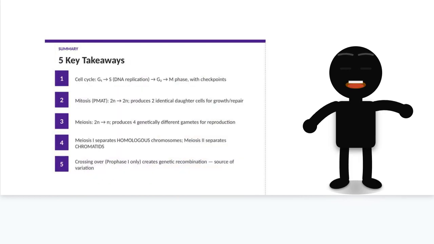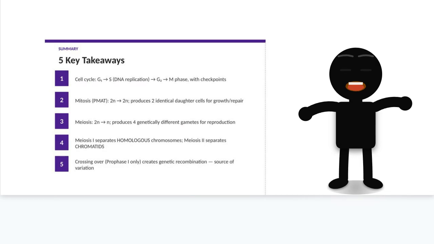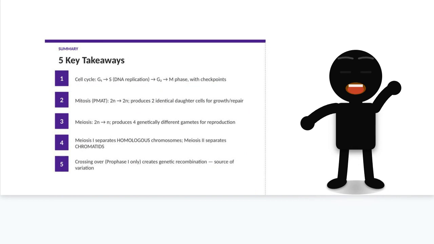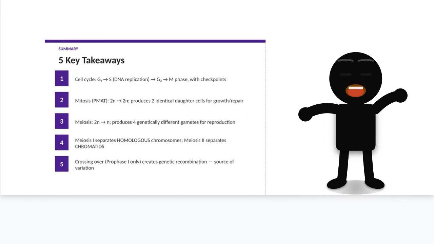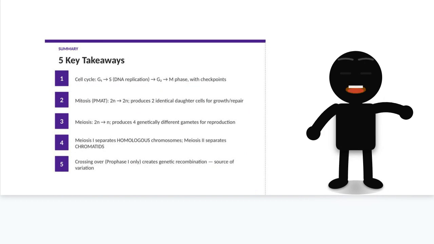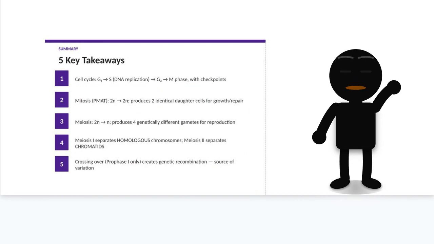5 key takeaways from B003. 1. The cell cycle has 4 phases, G1, S, G2, M, with checkpoints that prevent damaged DNA from being replicated. 2. Mitosis uses PMAT and produces 2 identical diploid cells for growth and repair. 3. Meiosis produces 4 haploid genetically distinct gametes for sexual reproduction. 4. The critical distinction: Meiosis I separates homologous chromosomes, Meiosis II and mitosis both separate sister chromatids. 5. Crossing over in prophase I is the key mechanism generating genetic diversity.